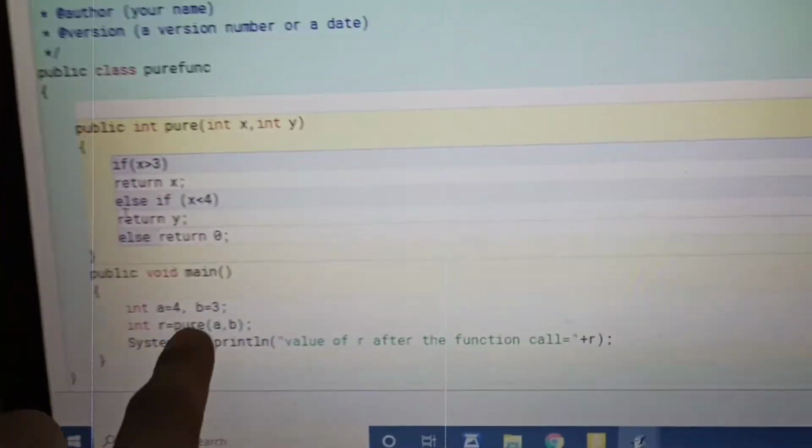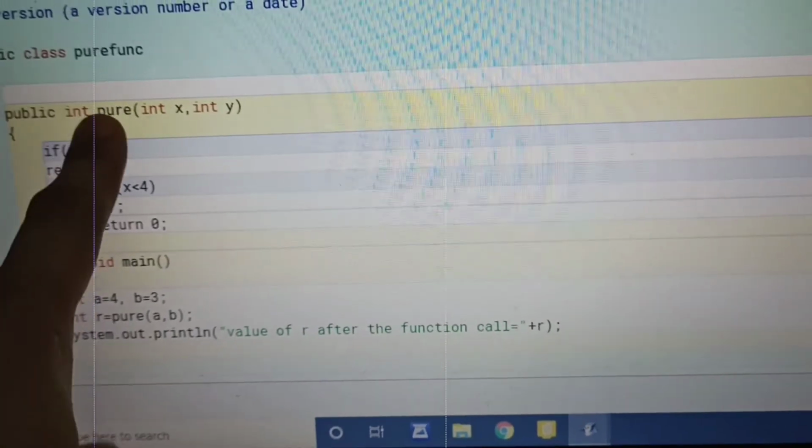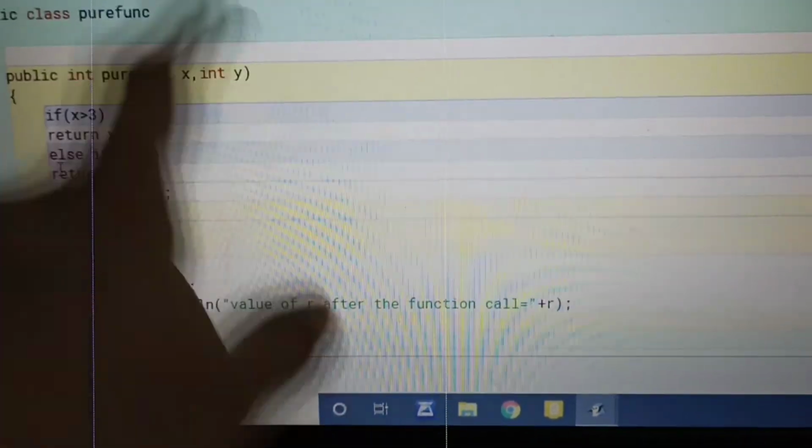This function, this method, is a pure function, meaning it will not affect anything in the program.